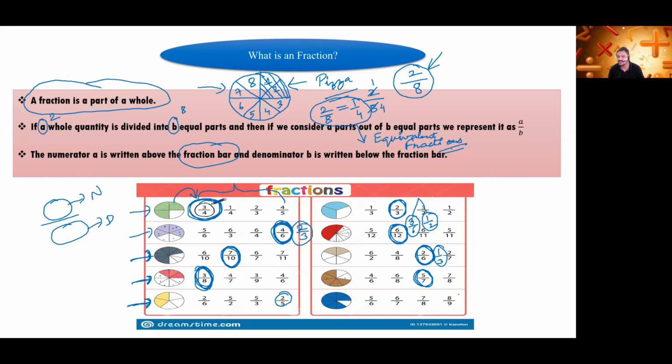Okay, next one. Who will give me the answer of the next one? Ganraj Dongre, can you give me the answer? Sir, 7 parts are shaded and 8 parts are there. So the answer is 7 upon 8. Correct. Okay. So is it clear to you, the definition of fraction and how we write the fraction?